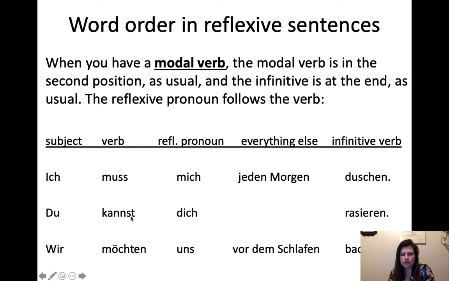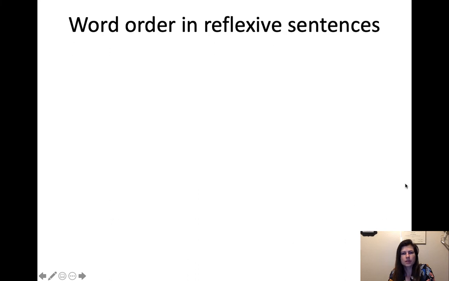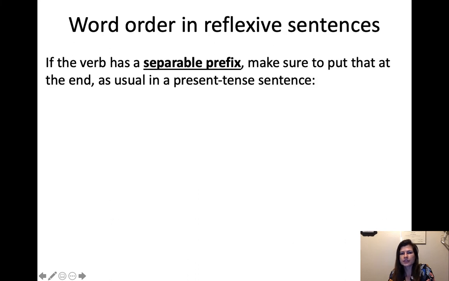Wir möchten uns vor dem Schlafen baden. We would like to bathe ourselves or take a bath before going to sleep, before sleeping. So then, if the verb has a separable prefix, then that goes to the end as the usual present tense sentence.